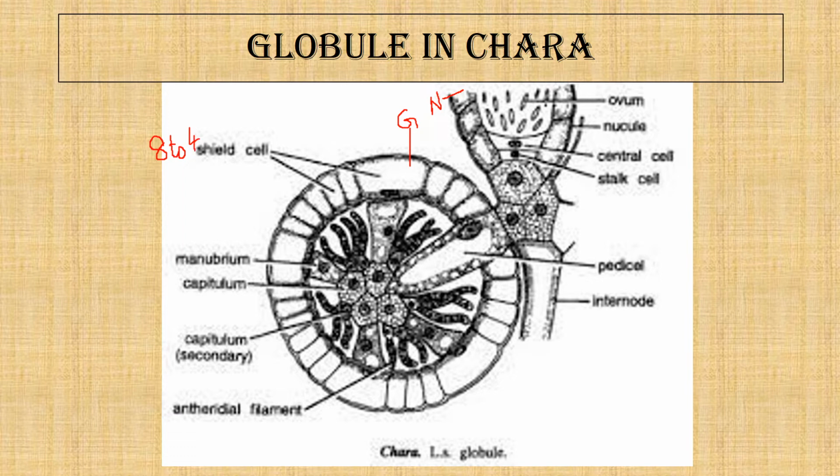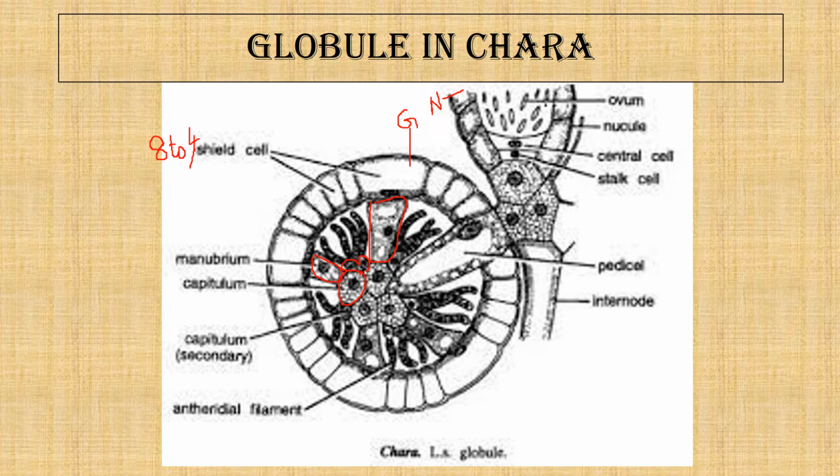The general rule is that it is made up of 8 shield cells, and each plate-like shield cell gives rise to a cylindrical manubrial cell. This manubrium bears a cell called the primary capitulum at its terminal position, and this primary capitulum bears more cells called the secondary capitula.